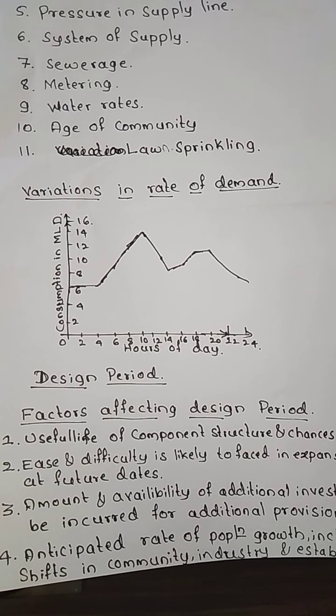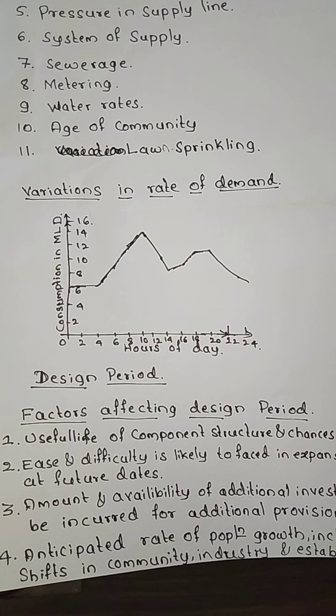So what we need to do is see what it will be according to the previous trend. We will be collecting the data of the past 30, 40 or 50 years, and then we are going to calculate the expected future population. Depending upon that, we are going to design the water supply line.